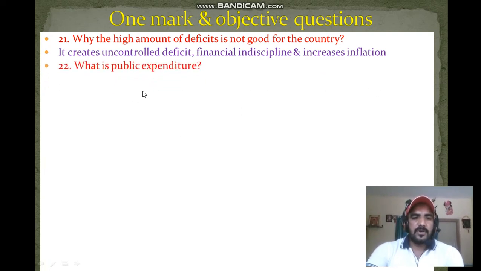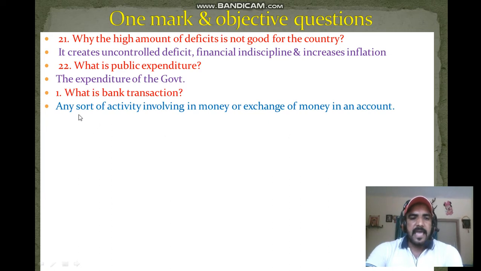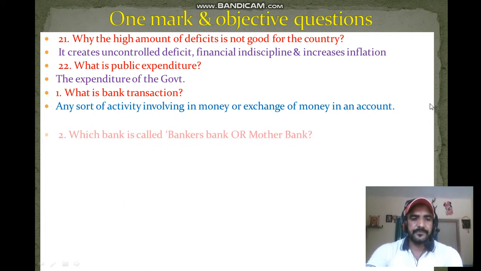Next question. What is public expenditure? The expenditures of the government are known as public expenditures. Next question. What is bank transaction? That means any sort of activity involving money or exchange of money in an account is called bank transaction.